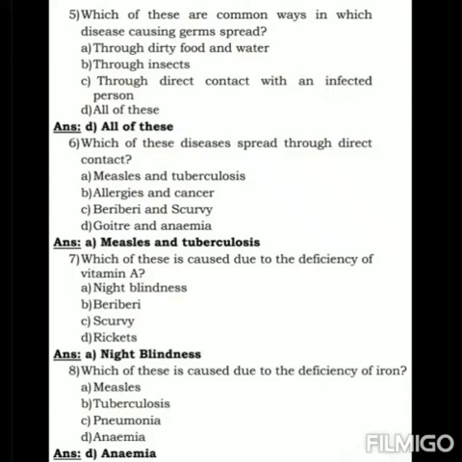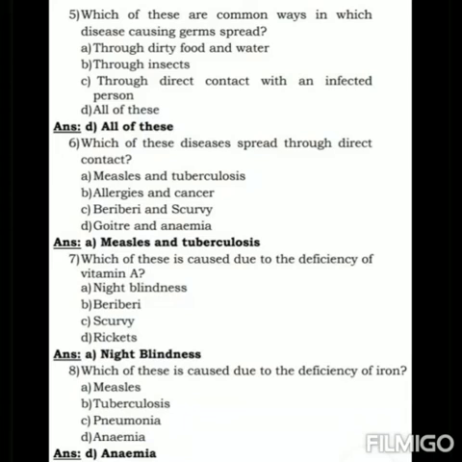Fifth question, which of these are common ways in which disease causing germs spread? The options are A. Through dirty food and water, B. Through insects, C. Through direct contact with an infected person, D. All of these. The answer is D. All of these.